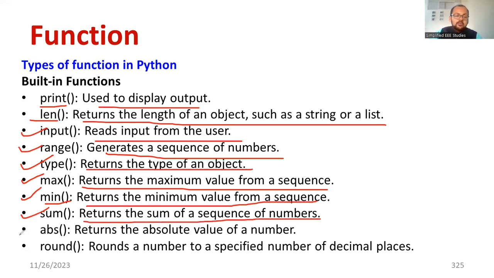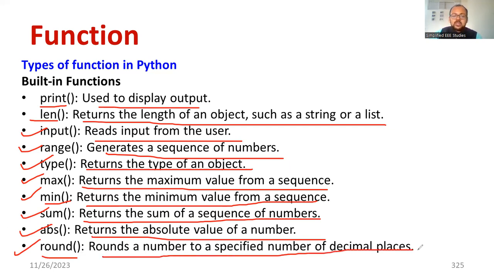If I go for abs, what is the meaning of abs? It returns the absolute value of a number. If I go for round, like rounding off, you know what rounding off is? It rounds the number to a specified number of decimal points. For example, 3.001, let us make it 3. So I think it's clear to everybody.